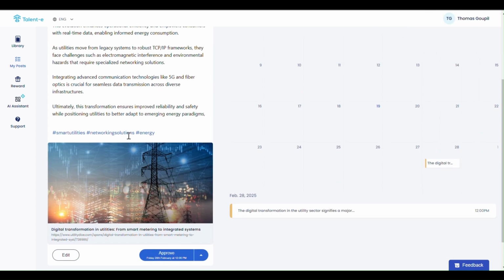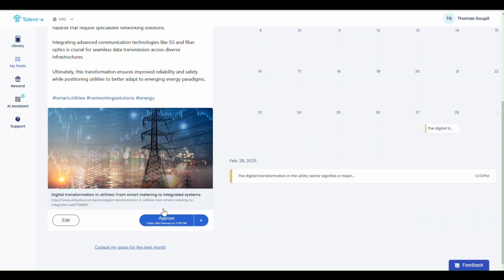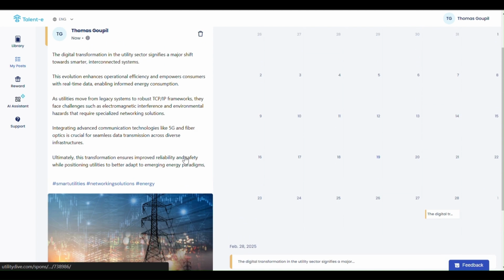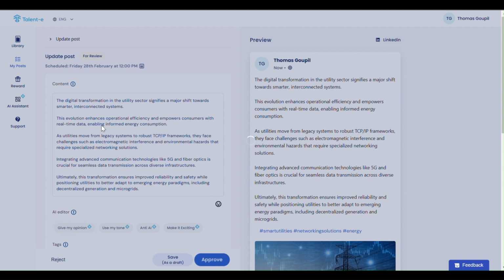Then I have this other post about digital transformation in utilities that makes sense for me. Obviously, you can approve the content just there and the post is going to be published on your LinkedIn like this, and we can see that this one is scheduled for the 28th of February. I can still just change the scheduling time of the post, but what we invite you to do is to edit the content just there.